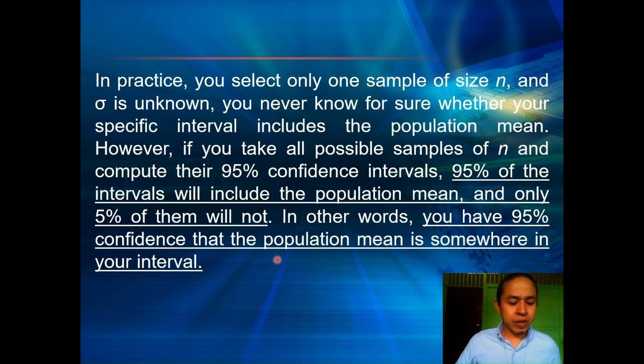In our previous example, our confidence interval for letter A, if I forgot the exact value, is around 356 to 368.18, which we calculated earlier. If we interpret that, you can say that with 95% confidence, the population mean is within the interval of 356 grams to 368.18 grams.